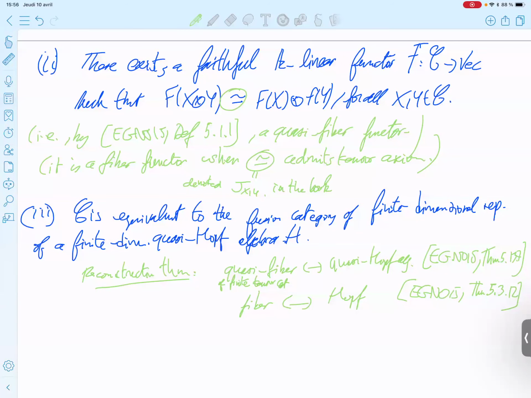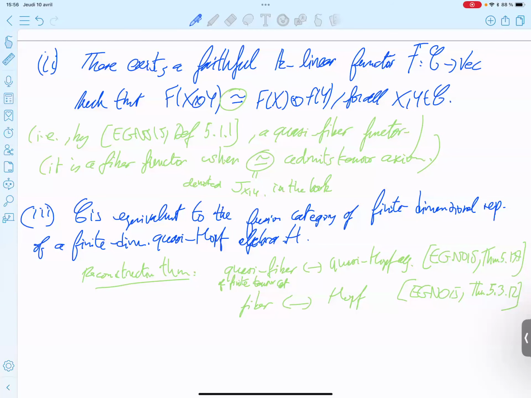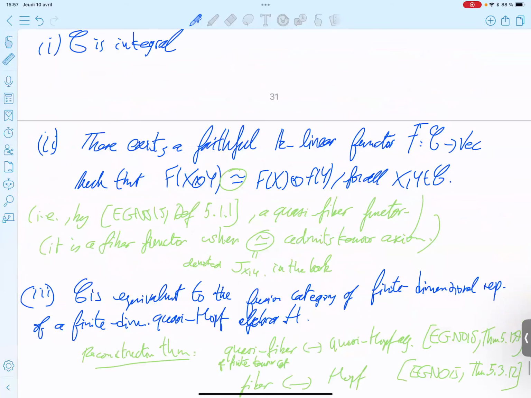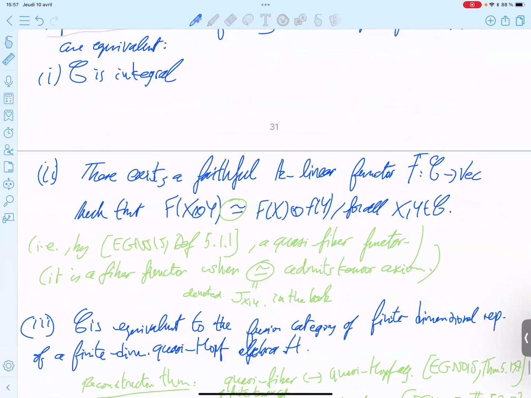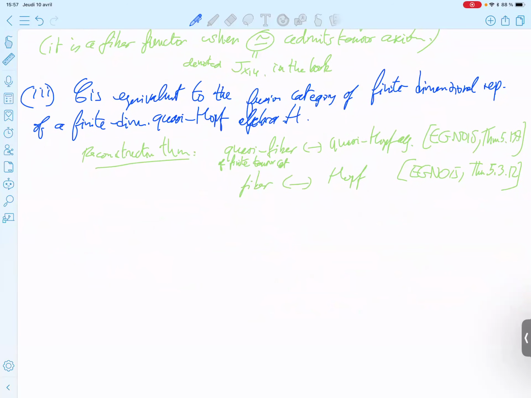Okay, so we will write a remark soon saying that in this proposition, the Hopf algebra H must be semi-simple. But the reconstruction theorem in general does not take this assumption.